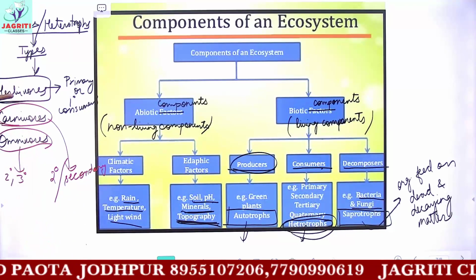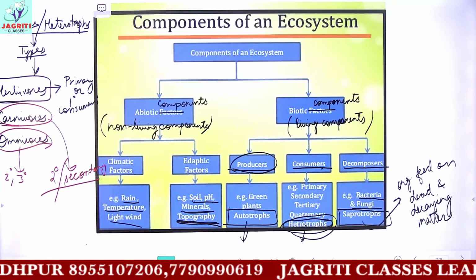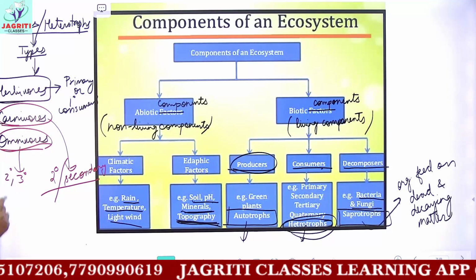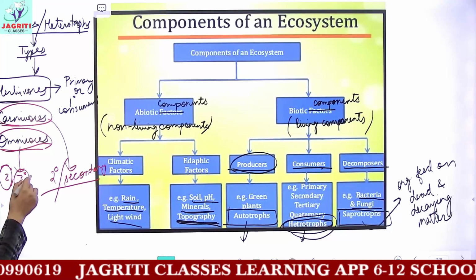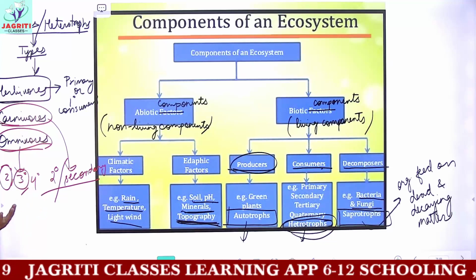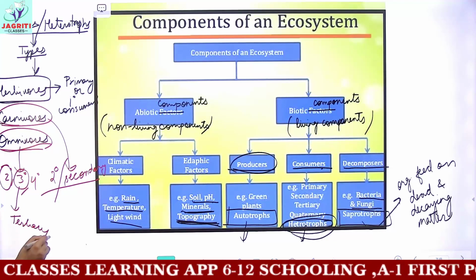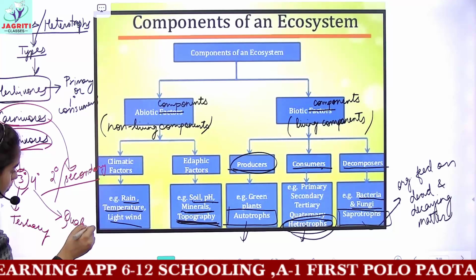Then after primary, you have the second level of consumers, which are called secondary consumers. Then you have larger animals, omnivores. They can be secondary sometimes, they can be tertiary, or they may be 4-degree, that is quaternary. So 3-degree consumers means tertiary consumers, and 4-degree means quaternary consumers.